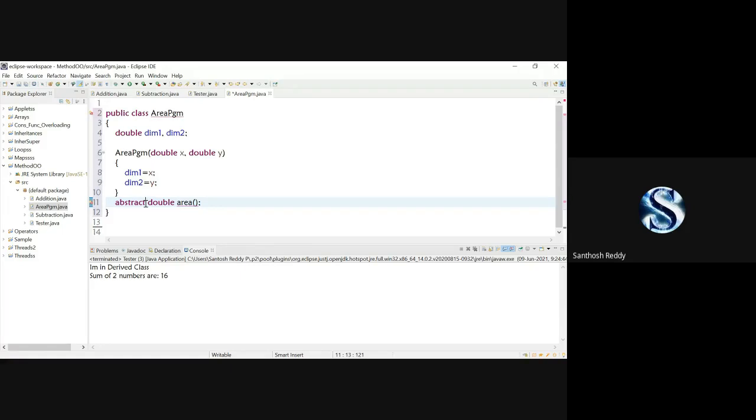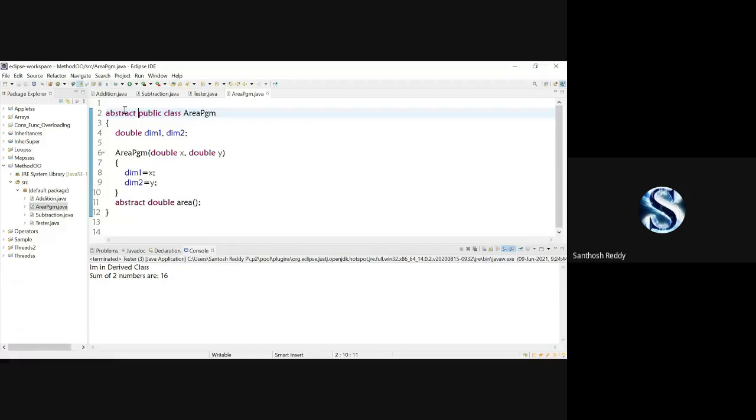And the second point: whenever you have an abstract method in any class, that class also should have the abstract keyword. Understood what I have said? Whenever you have abstract methods in the class, the class also should be made abstract.